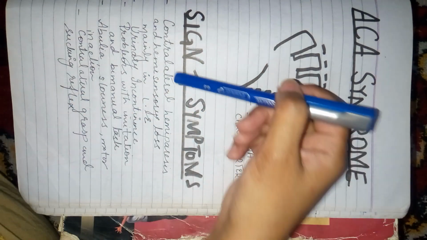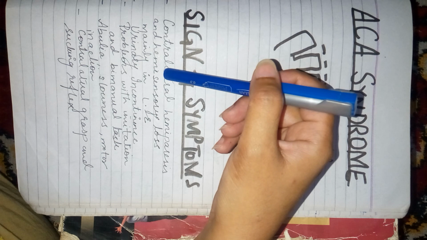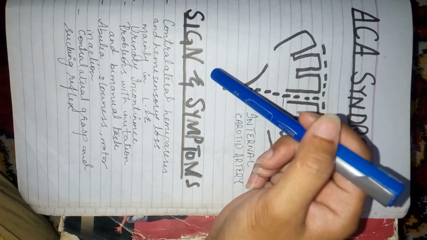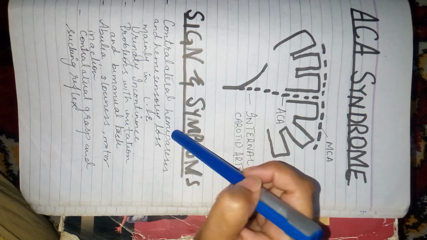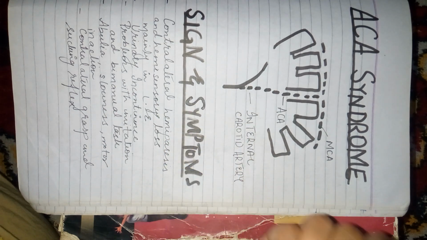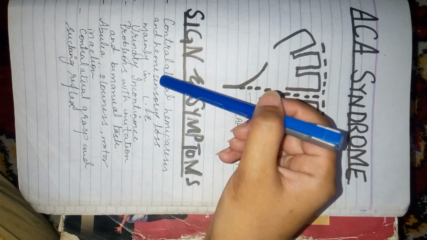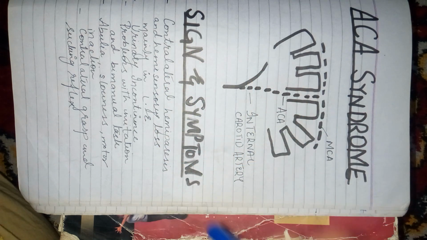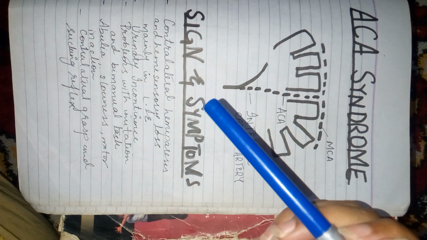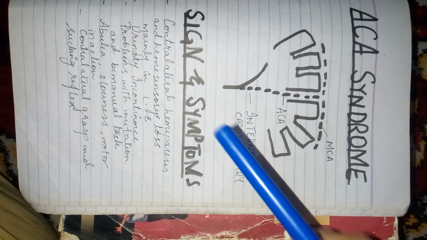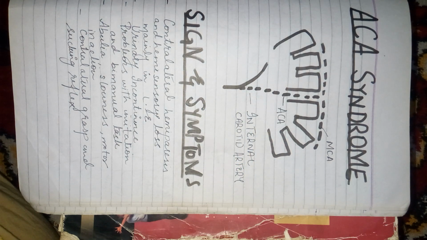First of all, contralateral means the effect will be opposite to the side that is affected. Hemiparesis means there will be motor weakness or muscle weakness, and hemisensory loss means the sensations will also not be fine. Then mainly in the lower extremity. Now here is another point: why in ACA syndrome is the lower extremity more affected, or affected only, as compared to the upper extremity.